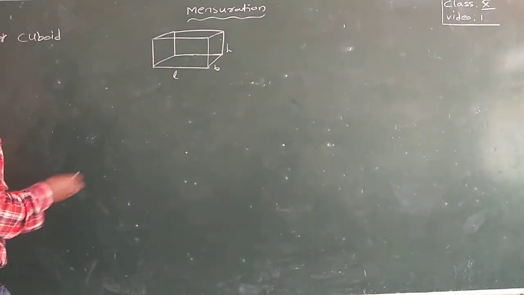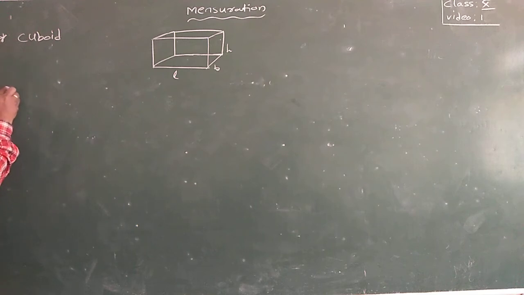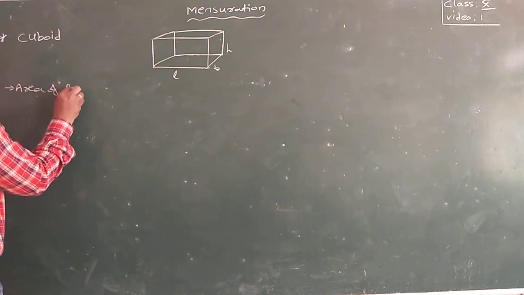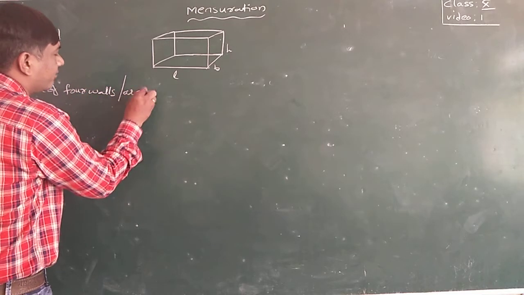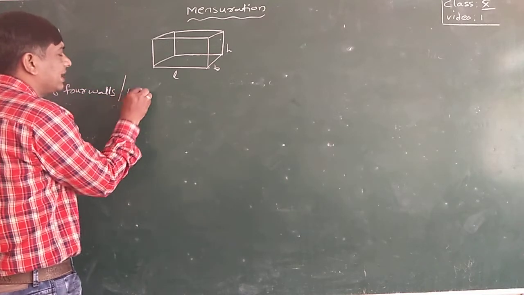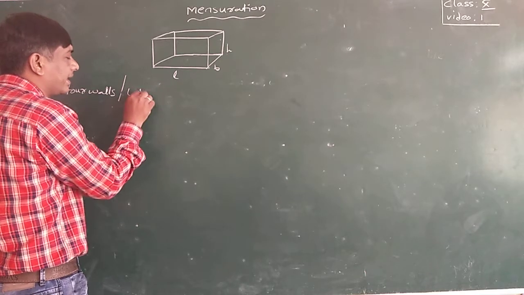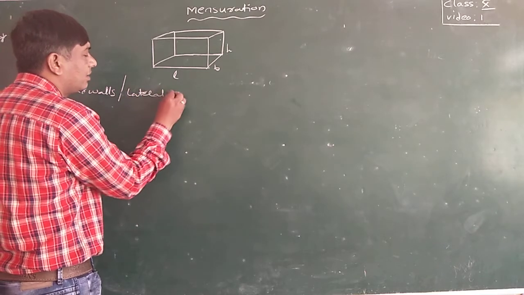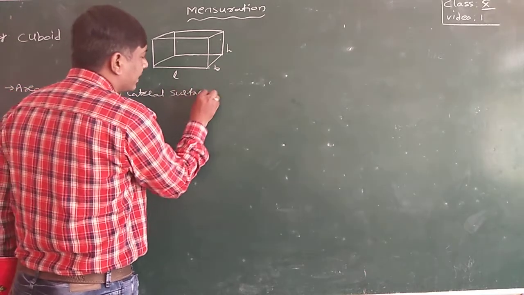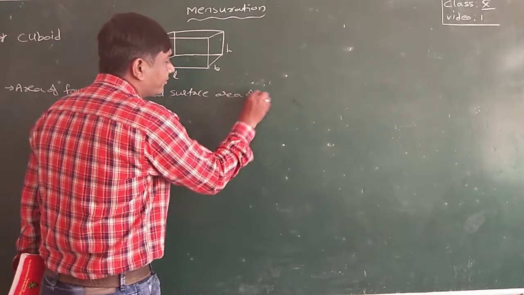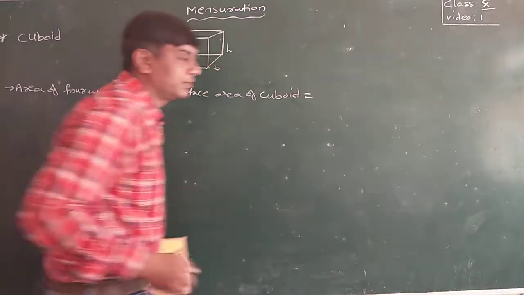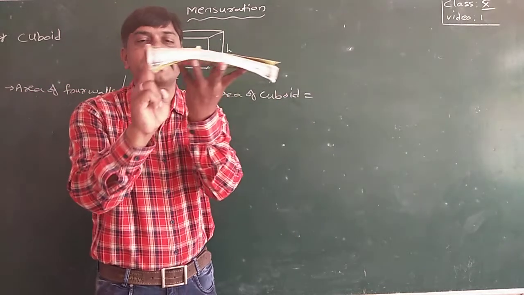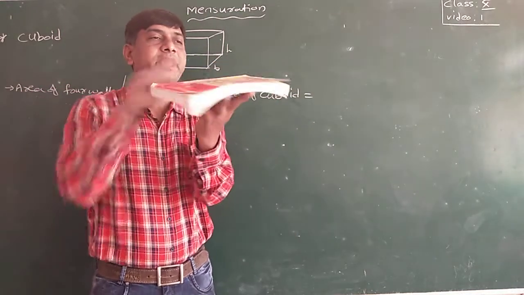The area of four walls is also known as the lateral surface area, LSA. The lateral surface area of a cuboid is equal to the four walls, means these four.